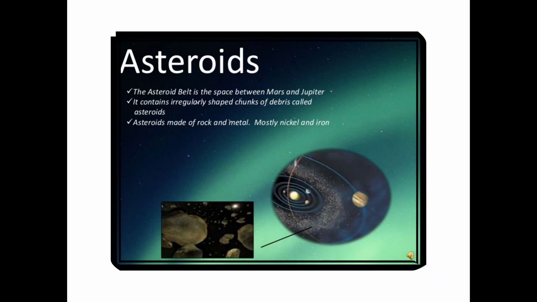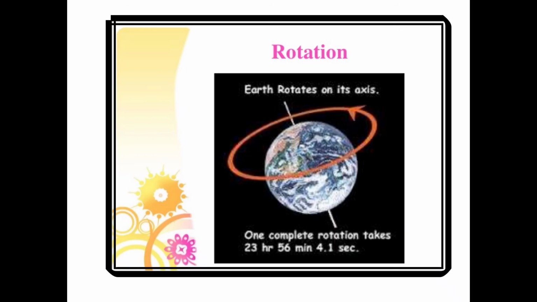You know, my dear students, the word planet comes from a Greek word which means wanderer. This is a fitting description of the planets because they are constantly in motion. The planets have 2 types of motion, revolution and rotation. Rotation: Earth rotates on its axis. One complete rotation takes 23 hours, 56 minutes, 4.1 seconds. That's why we can say that in one day we have 24 hours.